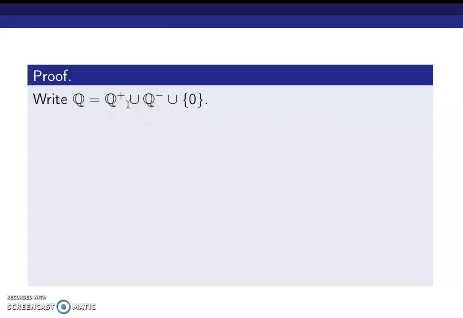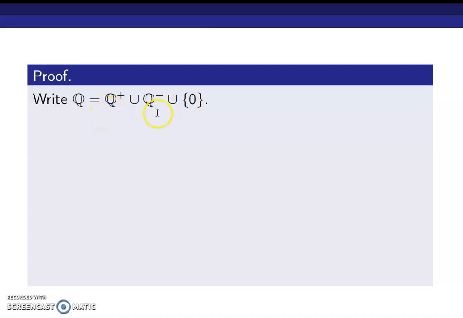What we are trying to prove is, in order to prove Q is countable, we will prove that Q plus is countable. If Q plus is countable, corresponding to every rational number m by n, there exists a negative rational number minus m by n. So if Q plus is countable, we can safely assume that Q minus is also countable. The set {0} is a singleton set which is also countable.